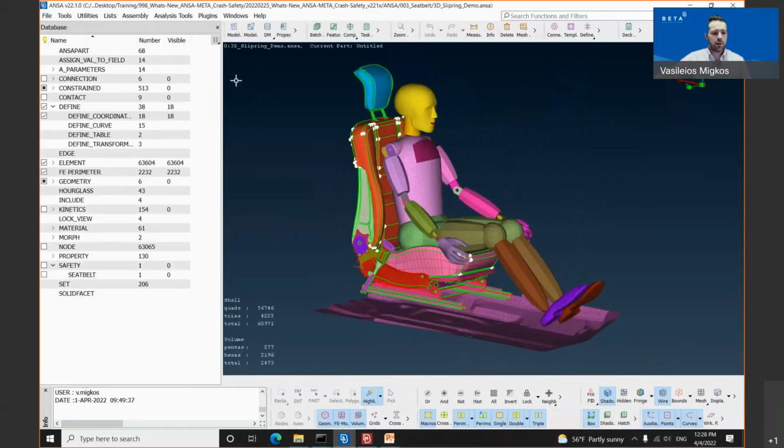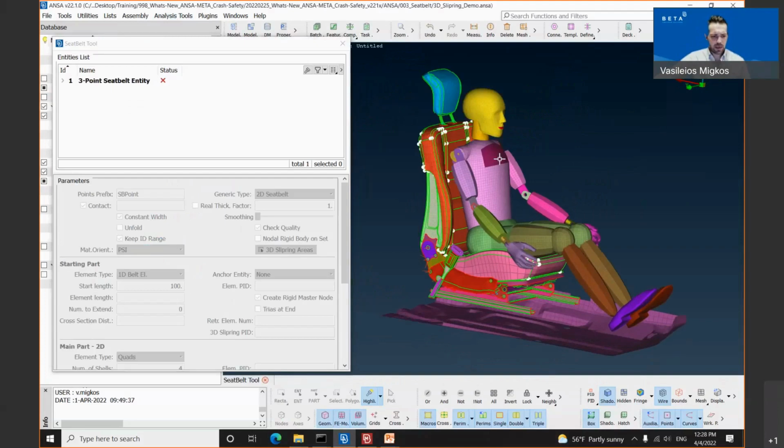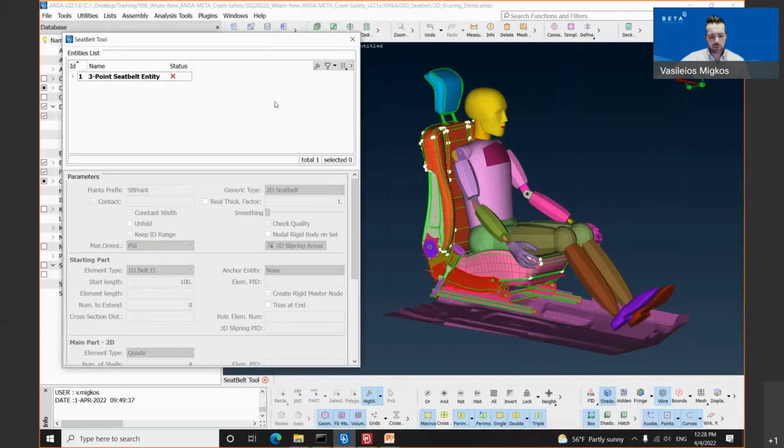In order to activate the seatbelt tool, we need to go again under the analysis tools, the seatbelt tool. And as you can see, I have already created a seatbelt. There are three different options for how the user can create a seatbelt. Inside this entity list group, right-click New, either a default one, a 3.1, or the option from template. I have used the option from template and I have previously created a 3-point seatbelt.